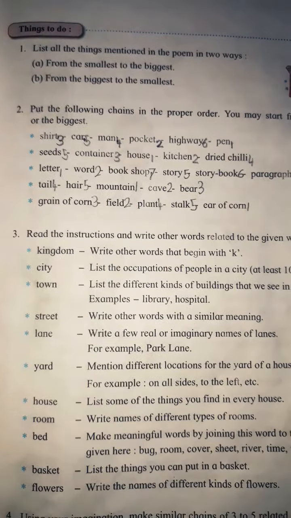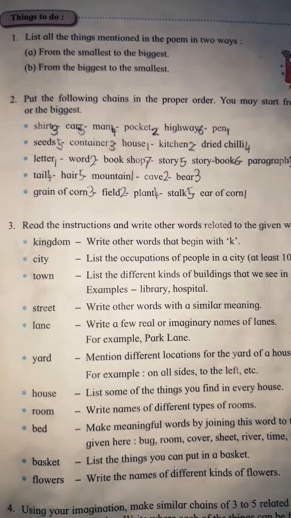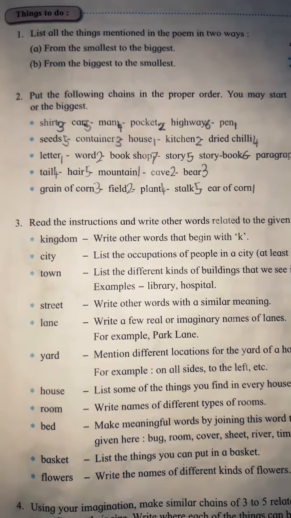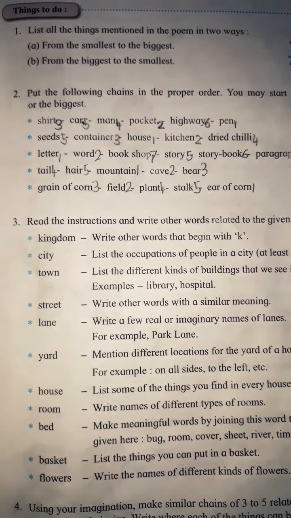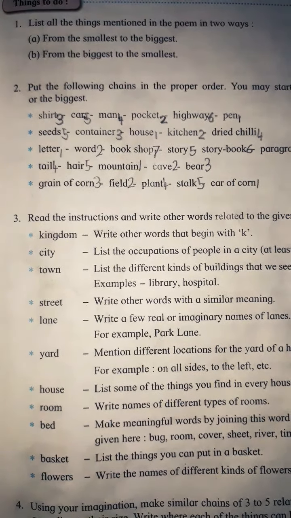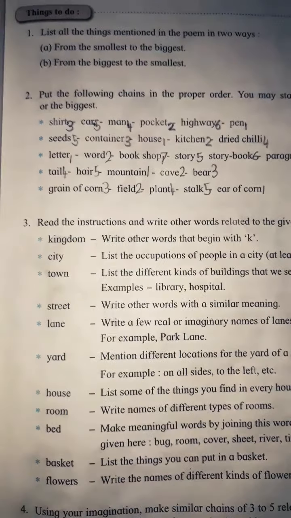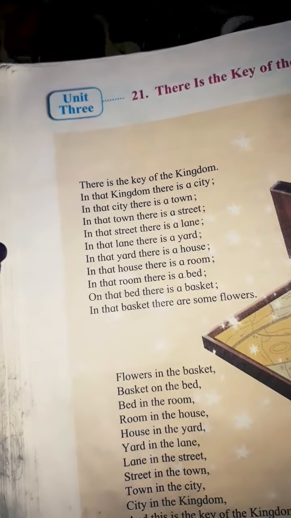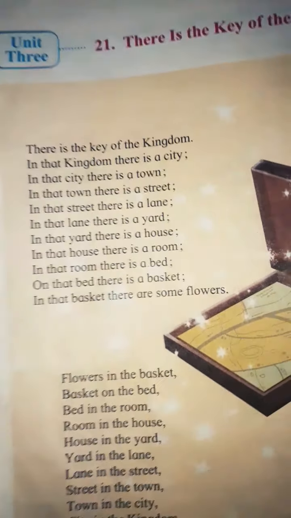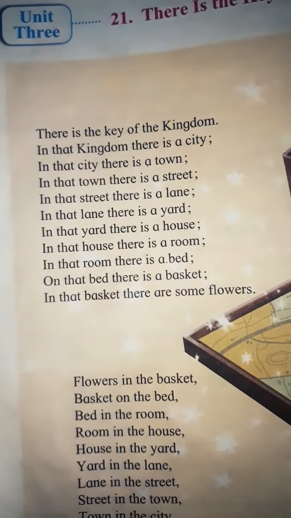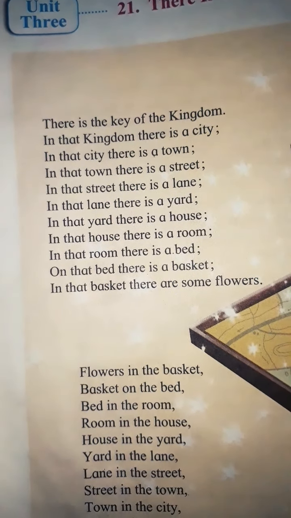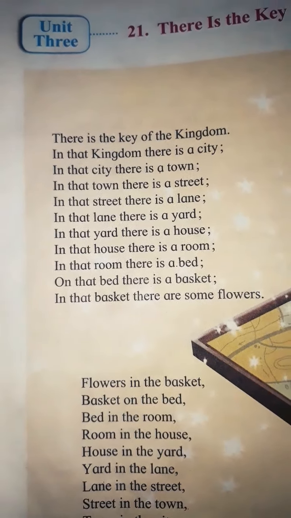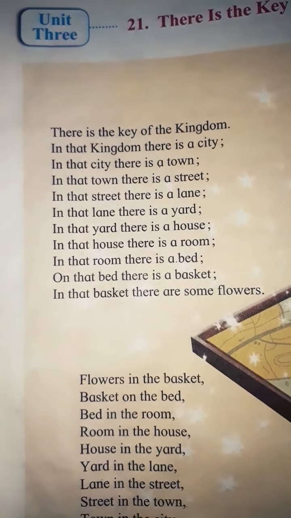Now things to do. List all things mentioned in the poem in two ways. A. From the smallest to the biggest. B. From the biggest to the smallest. You get that? Okay. You are going to write from biggest to smallest, and from smallest to biggest. The smallest is flower. Then from flower to basket, then basket to the bed, bed to the room, room to the house, and so on. From the smallest to the biggest. This one, question number 1A, is solved.